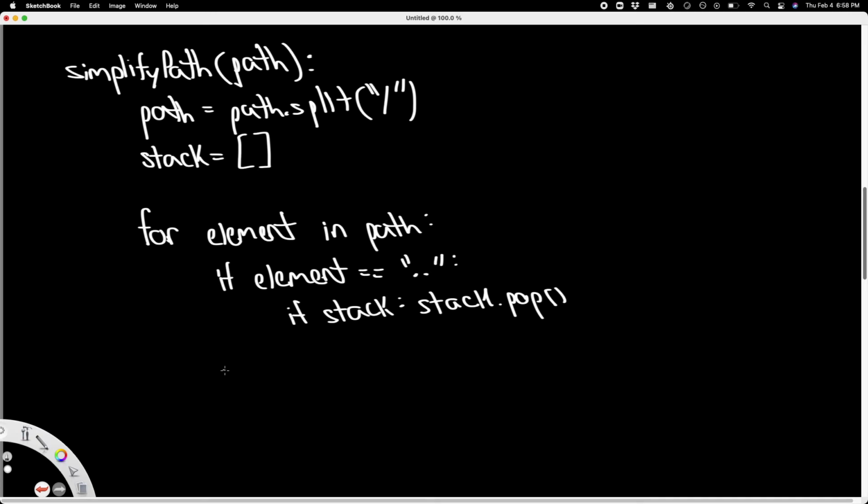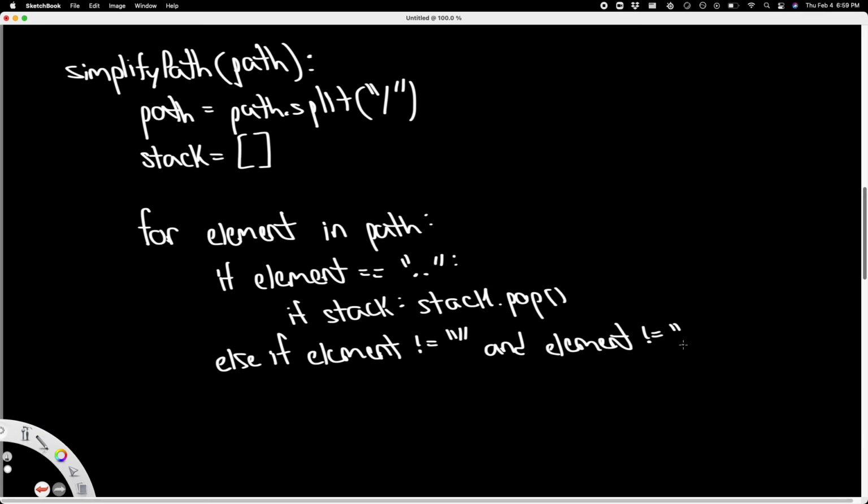Well, else if element does not equal an empty string, and element does not equal a single dot, then we want to add to our stack.